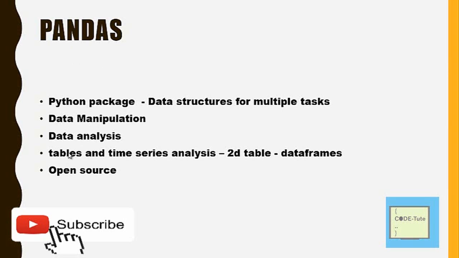For example, if you have loaded a CSV file and you want to perform operations on that particular file, then you can convert that CSV into a data frame. You can convert that into a table and you can perform operations on it. So basically a data frame is nothing but a 2D table, and pandas is open source. So basically pandas is used for data manipulation purposes.